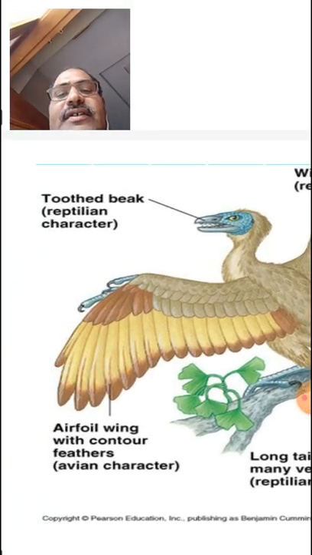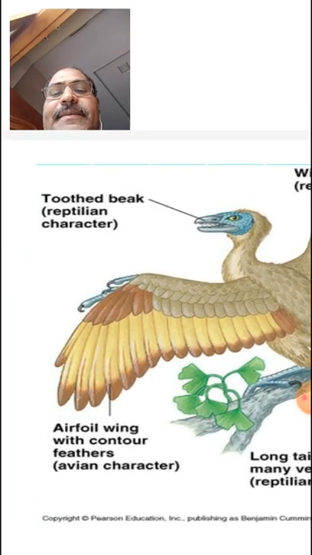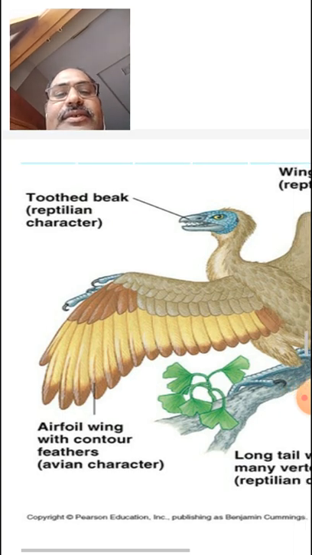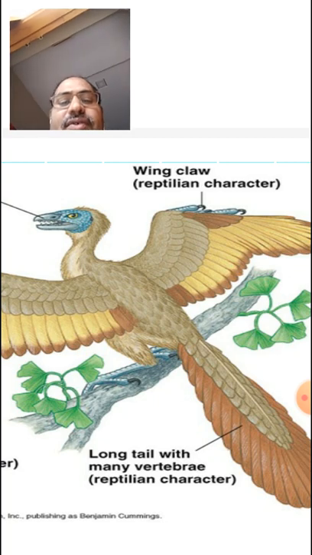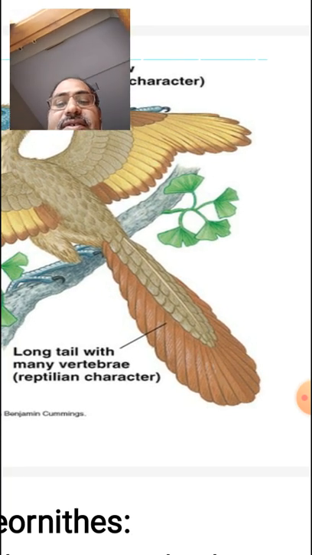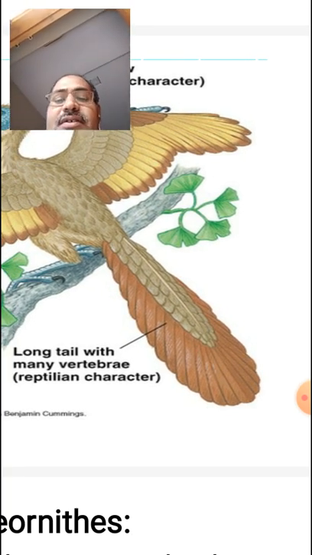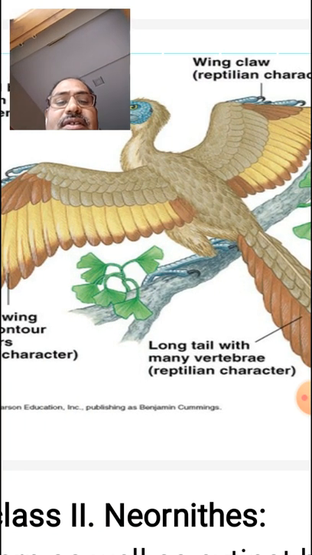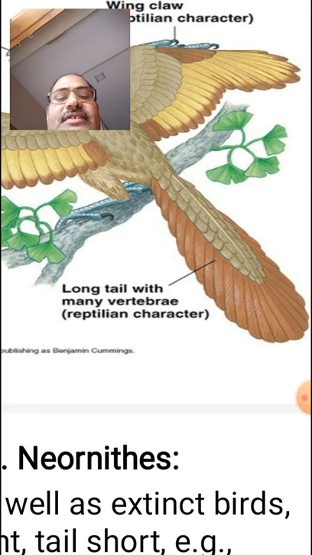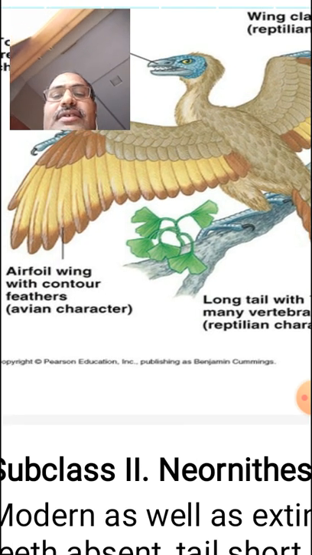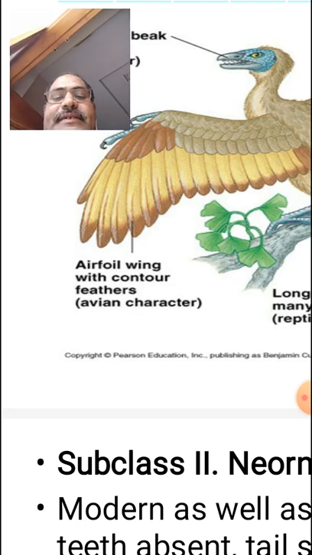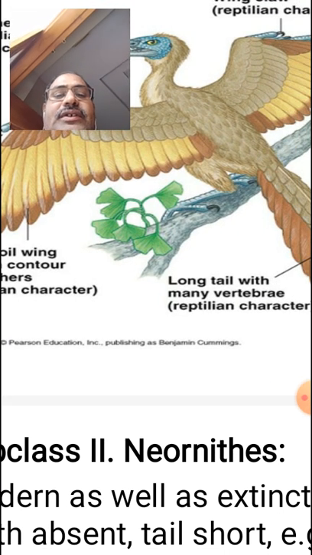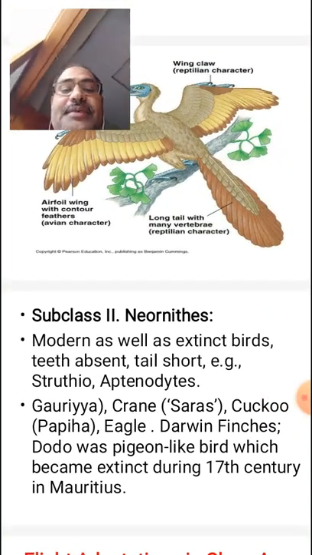So this is the toothed beak. These are the teeth, and these are the wing claws. It has a long tail with many vertebrae, which is a characteristic feature of the reptiles, and this is the structure of the Archaeopteryx.